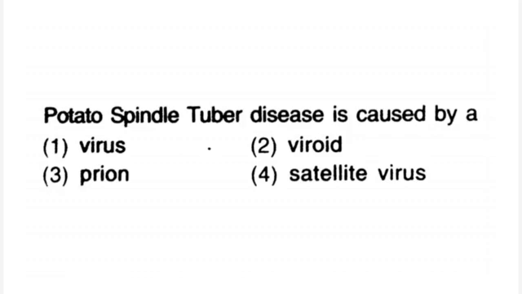Potato spindle tuber disease is caused by 1. virus, 2. viroid, 3. prion, 4. satellite virus. Right answer is 2, viroid.